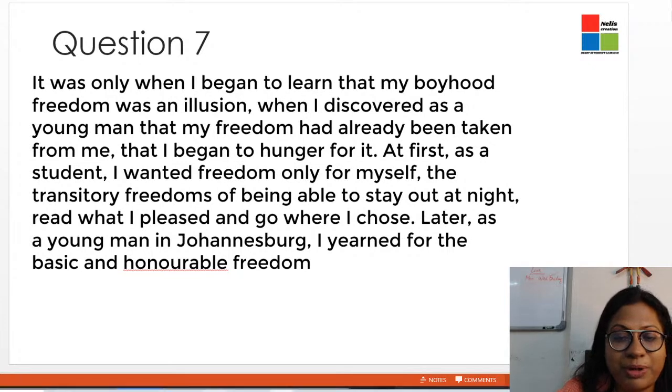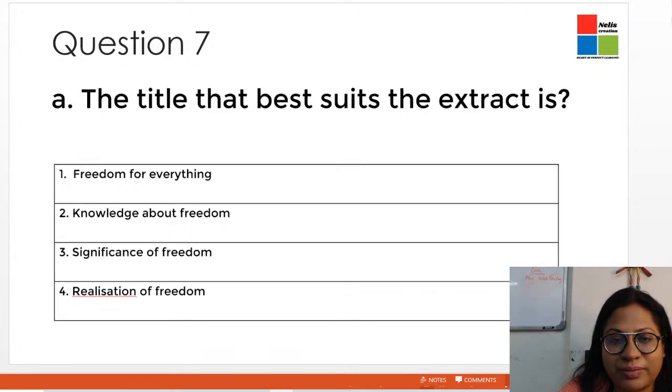So those who have prepared your lessons well, you must know that this extract is from the lesson Nelson Mandela, A Long Walk to Freedom. So our first extract is based on this particular lesson. Let's move on to the first question.